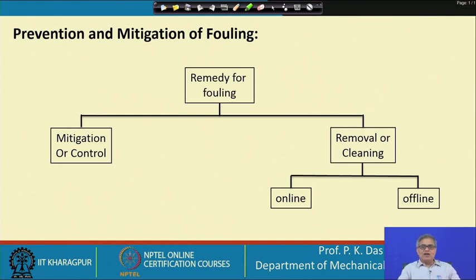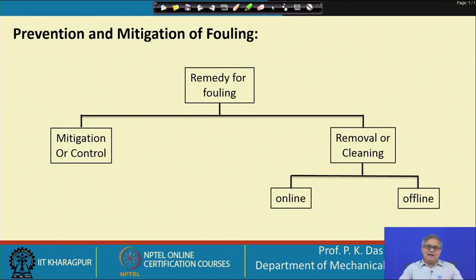That could be. For inside the tube, we can have some water jet or abrasive water jet or a brush kind of a thing. So, those kinds of things could be done. And obviously, the way I have explained, it is a time consuming thing. But let us say we have a plate and frame heat exchanger or gasketed plate heat exchanger. There the opening is very easy. We have to open it, clean each of the plates, then put the gasket at the required place, tighten the frame, and again my heat exchanger is ready.